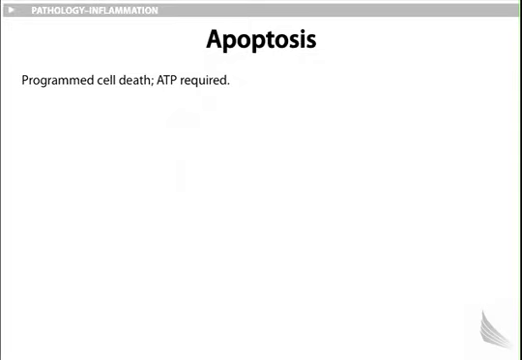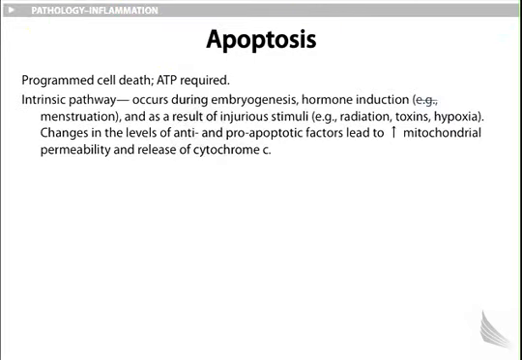Apoptosis. Programmed cell death. ATP is required. There are two pathways that you need to be familiar with. The intrinsic pathway occurs during embryogenesis, hormone induction, menstruation, and as a result of injurious stimuli such as radiation, toxins, hypoxia. Changes in the levels of anti- or pro-apoptotic factors lead to increased mitochondrial permeability and release of cytochrome C, and we will see how this will then activate caspase.